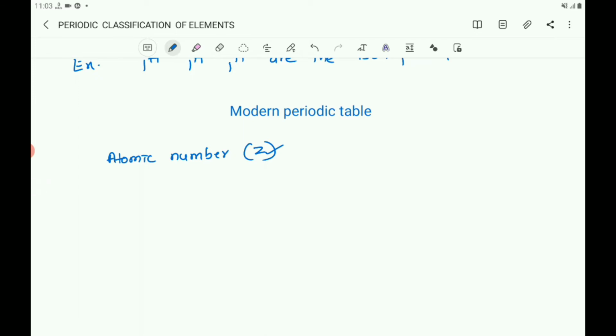The atomic number gives us the number of protons in the nucleus of an atom, and this number increases by 1 in going from one element to the next.